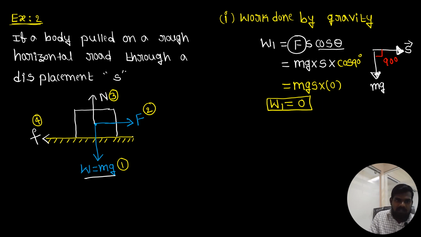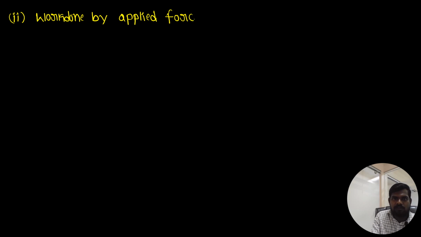Similarly, the second one: work done by the applied force. Again the formula is W2 equals Fs cos theta.